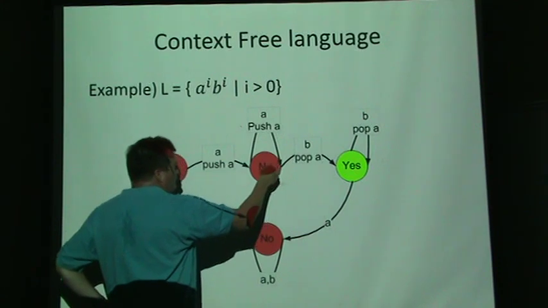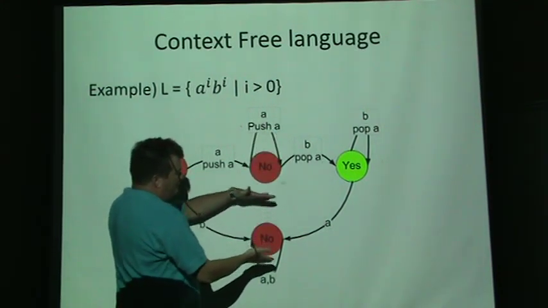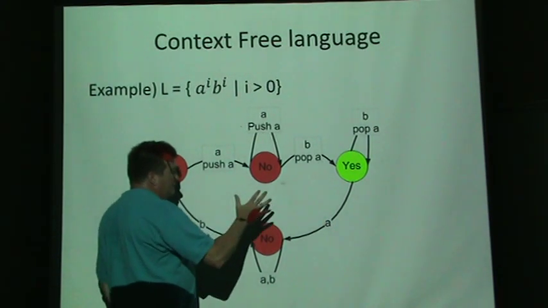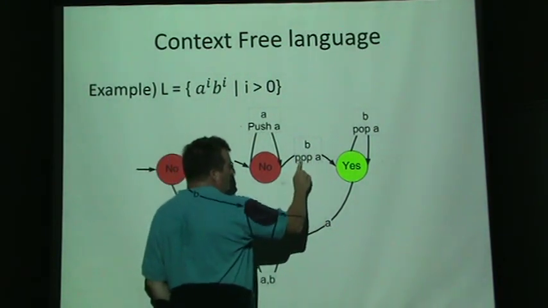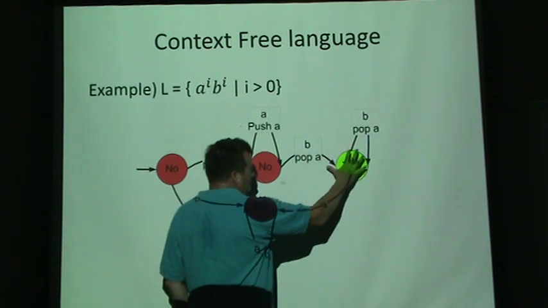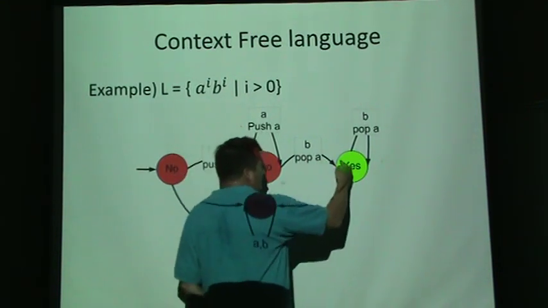If we see another A, we push another A, and we keep doing that, pushing A's onto the stack. Then when we finally see some B's, if we read a B, we pop an A off the stack, and we go to this state that we're calling a yes state, but there's another condition.